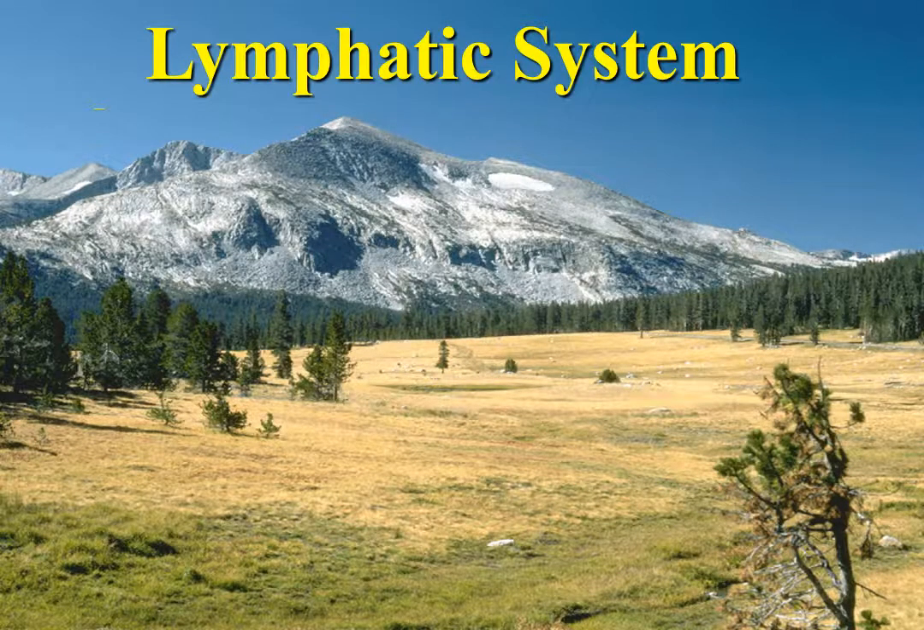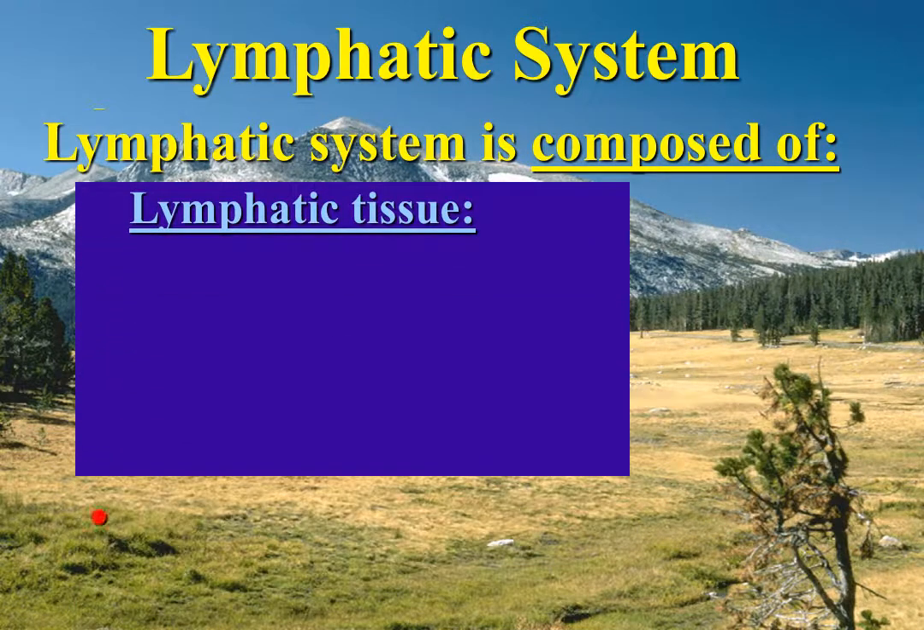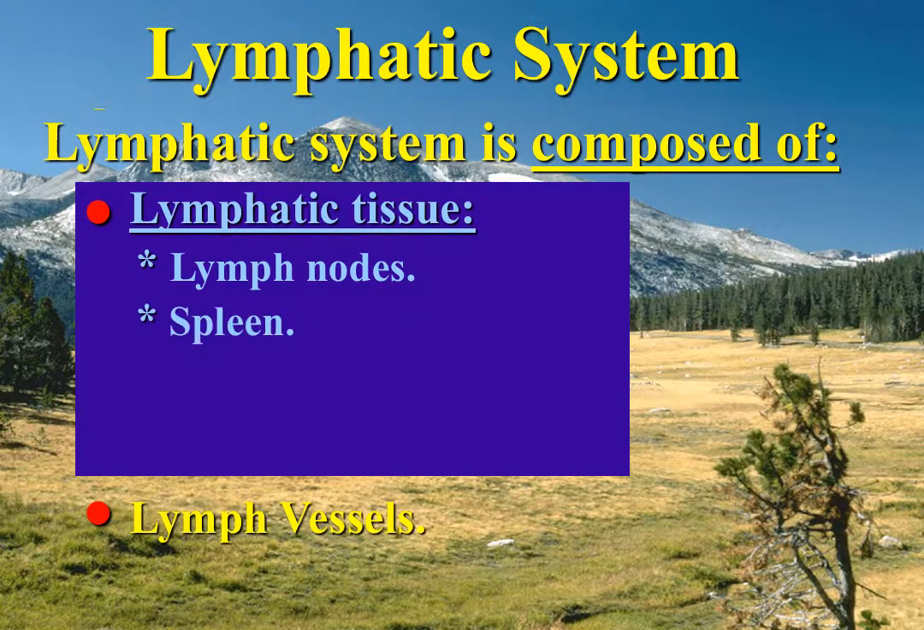Lymphatic system is composed of lymphatic tissue and lymph vessels. Lymphatic tissue is organized into diffuse and nodular lymphoid aggregations. The largest lymphoid aggregations are lymph nodes, spleen, tonsils, and thymus.